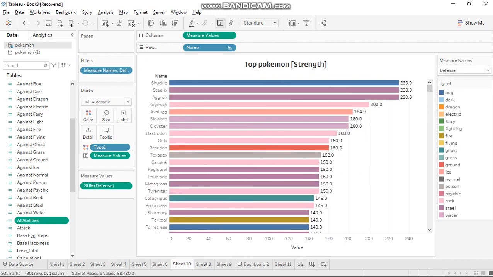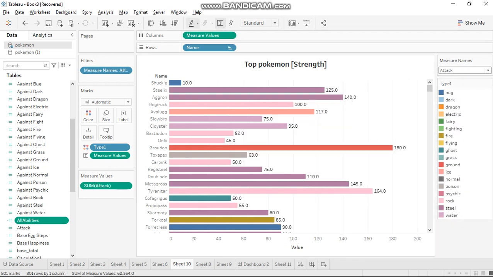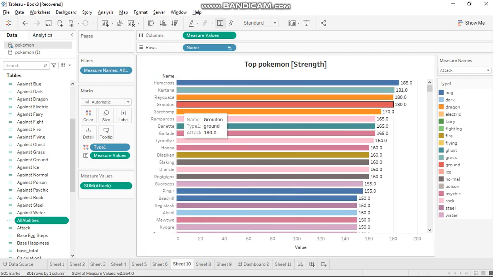In this horizontal bar chart, we find the topmost Pokemon among all Pokemon having highest strength. Like if we select attack, these are the Pokemon which have base attack of 185, 181, 180, and we also use color coding to determine the type of the Pokemon.